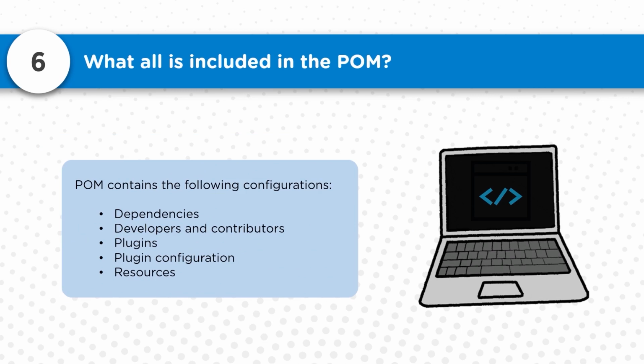The components are dependencies, developers and contributors, plugins, plugin configuration, and resources. These are typical components of a pom.xml file, which can be the same for a lot of projects. You can do some customization, and then the same POM file can be reused for other projects also.